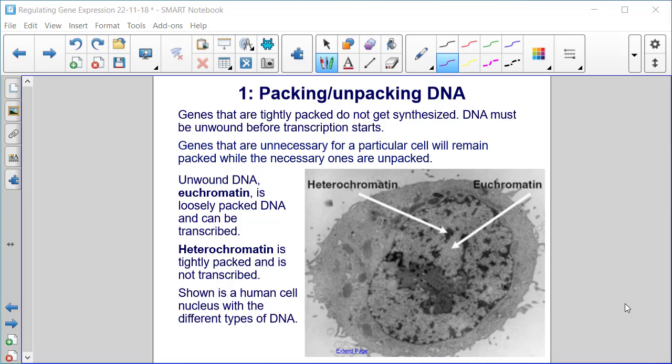Unwound DNA, or euchromatin, is loosely packed DNA and can be transcribed. You can see it as these white areas on the photo. Heterochromatin is tightly packed and is not transcribed. You can see that as these tightly packed little black spots. Shown is a human cell nucleus with these two different types of DNA.